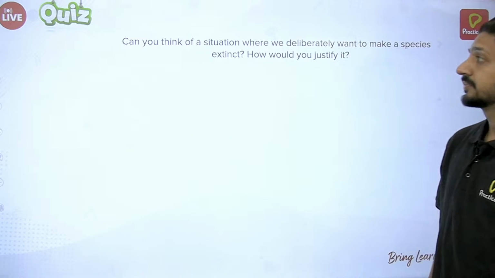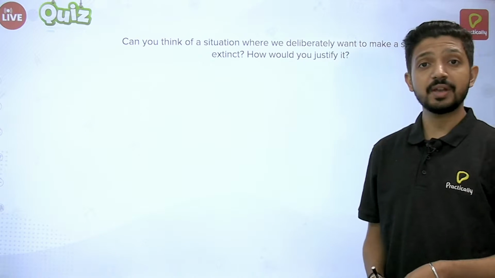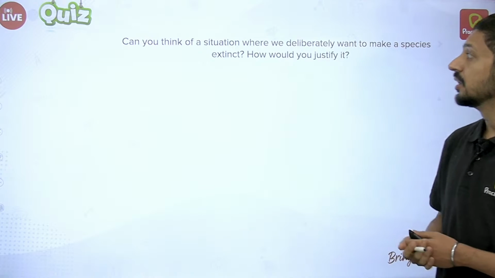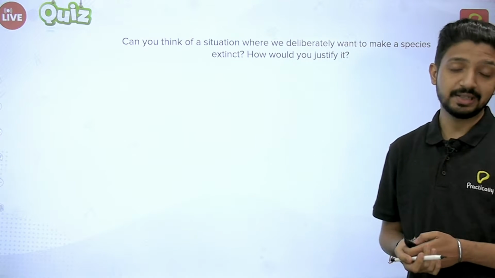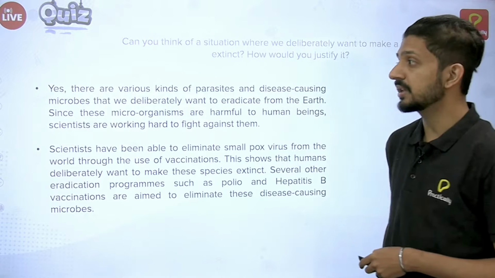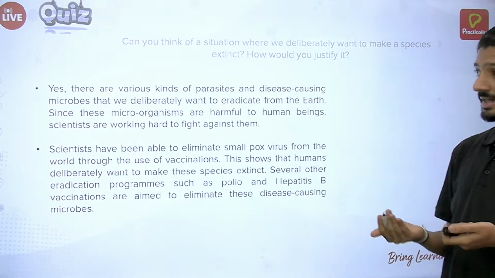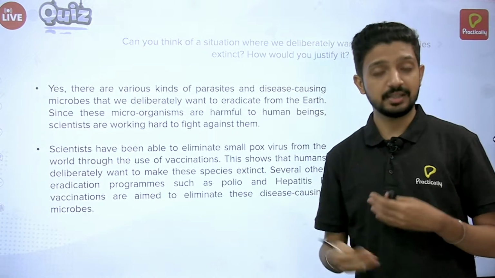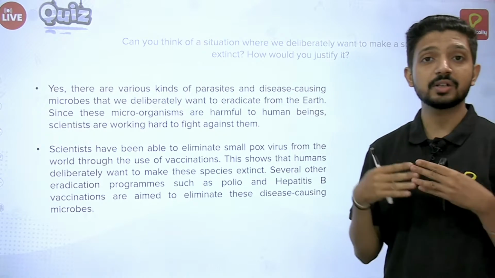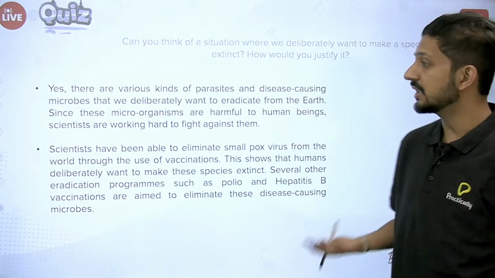Moving ahead, here is the next important question. Can you think of a situation where we deliberately want to make a species extinct? How would you justify it? Okay, let's see how to answer and what all points should be covered. Yes, it does happen in the case of organisms which are harmful, or which cause more harm than benefit to the nature or the people around.